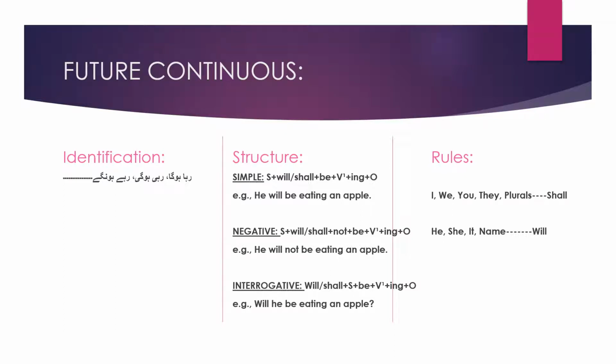So if we compare both of these tenses with past or present, in present continuous we use is, am, are plus verb first form plus ing, and in past continuous we use was, were with first form of verb plus ing. But in future continuous we use will, shall plus be plus verb first form plus ing. So rules are the same. With plurals we use shall and with singulars we use will.